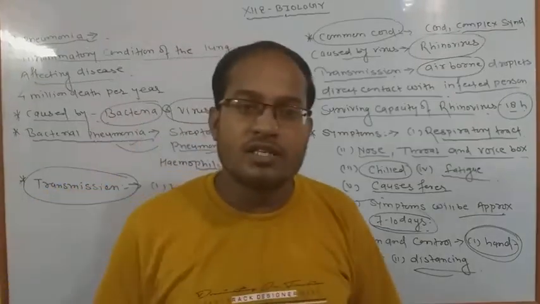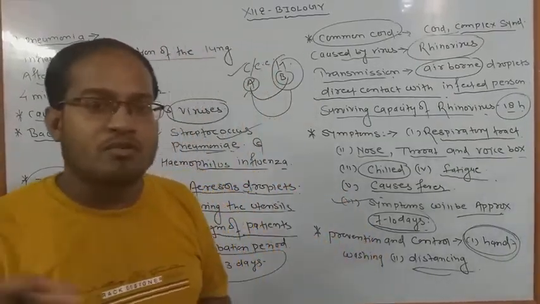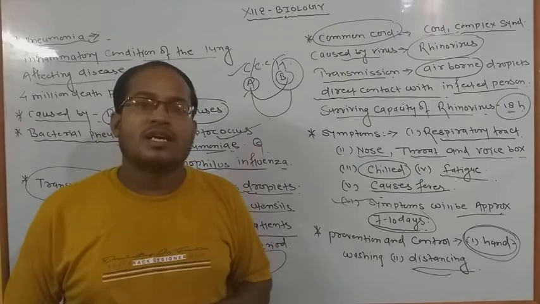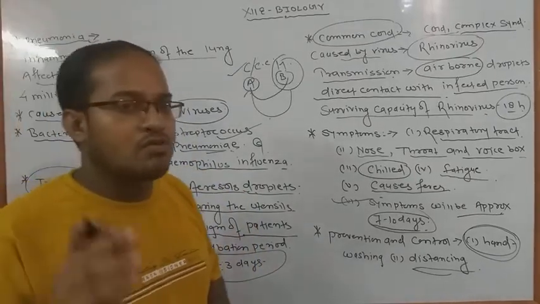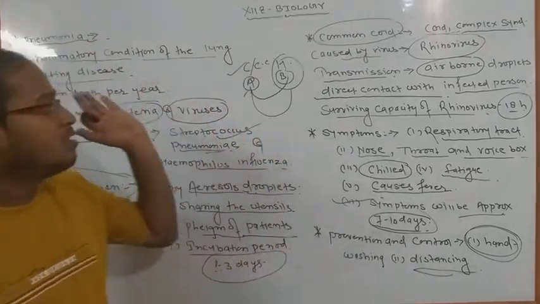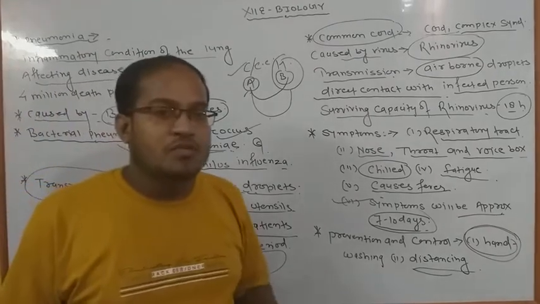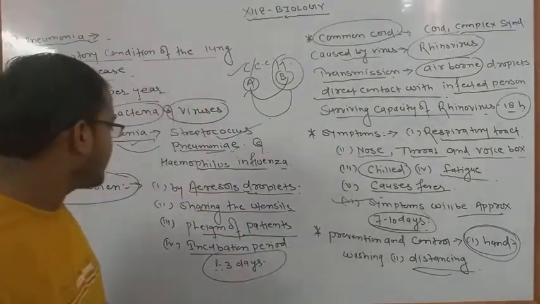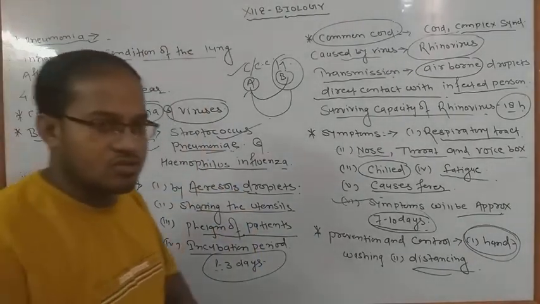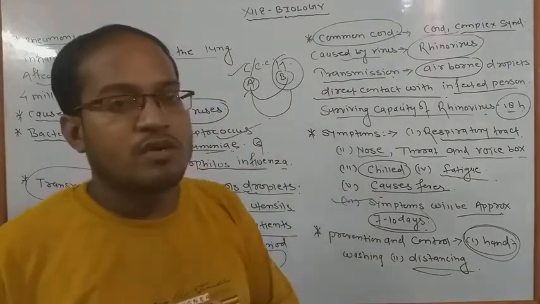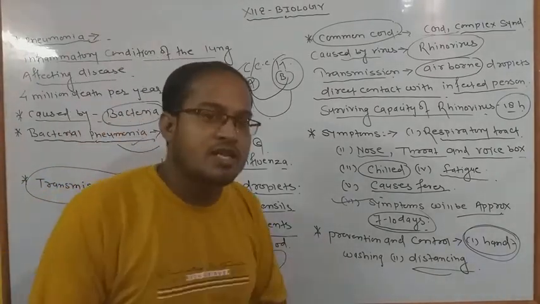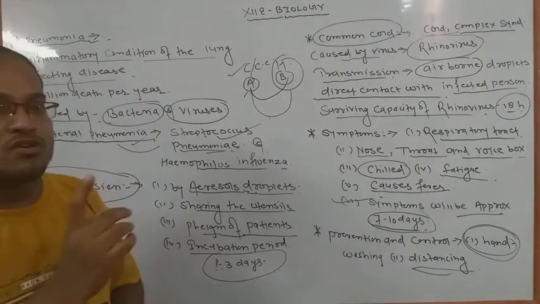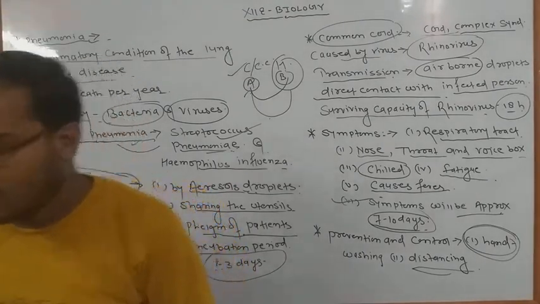After 1 to 3 days the symptoms will occur in your body and the doctor examines that and makes clear that you are suffering from pneumonia. Apart from this, next we have to discuss how prevention and control should be done when human beings get pneumonia, and which types of medicines are responsible for controlling different types of diseases here.